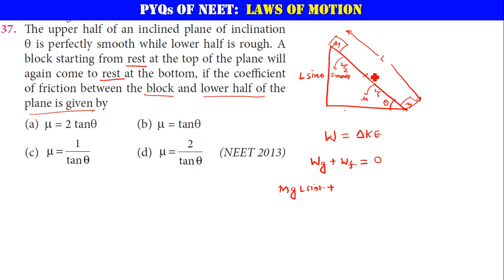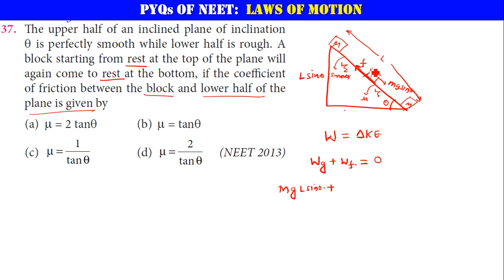If you consider the block is here, the block is moving in this direction because of what force? There will be two forces acting on it: mg cos theta in this direction, and mg sin theta in this direction. To stop this mg sin theta, there will be friction acting in this direction.